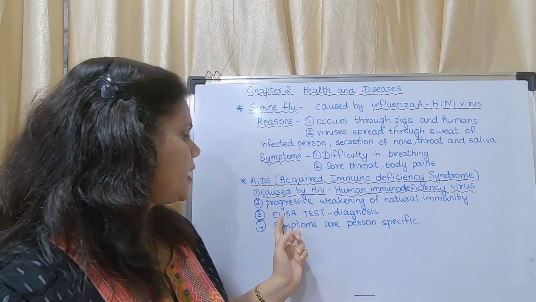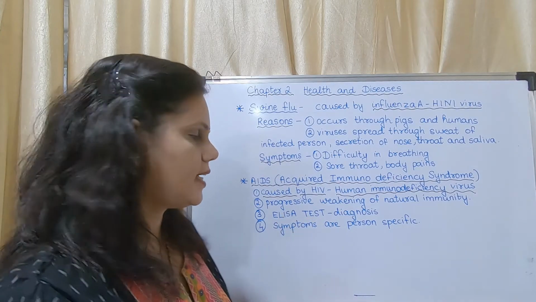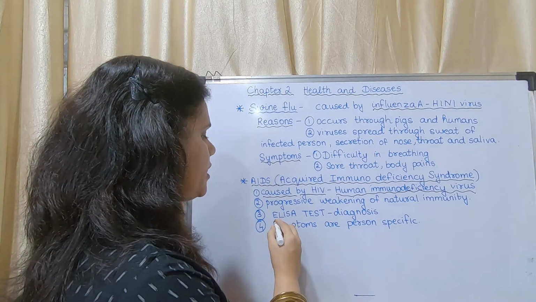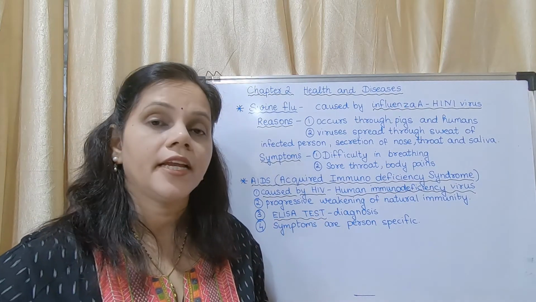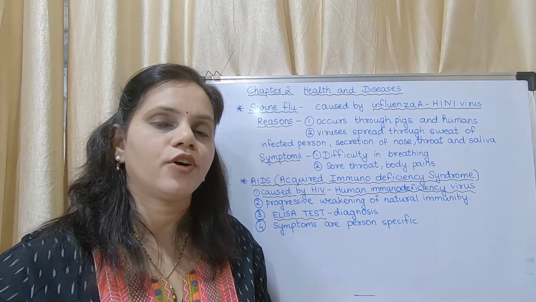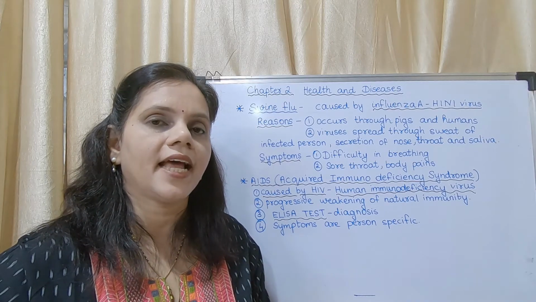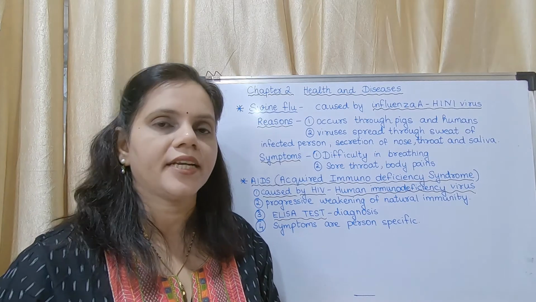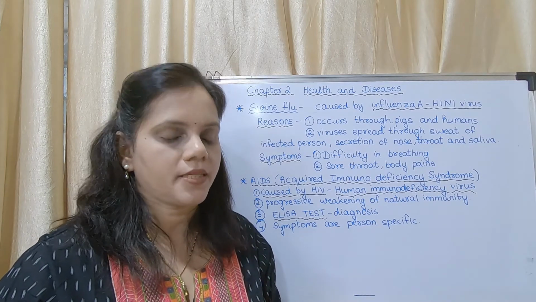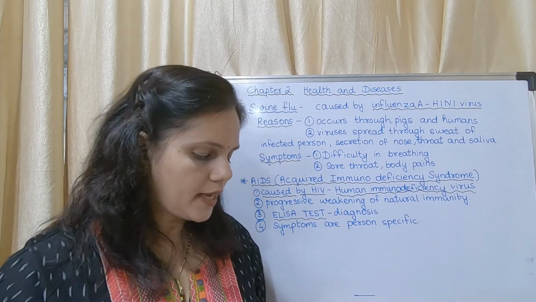Now, the ELISA test. That is the test which is used for diagnosis. This is a fill in the blank question: name the test for diagnosis of AIDS. It is ELISA. And the symptoms are person specific. It differs from person to person. So that is about AIDS.